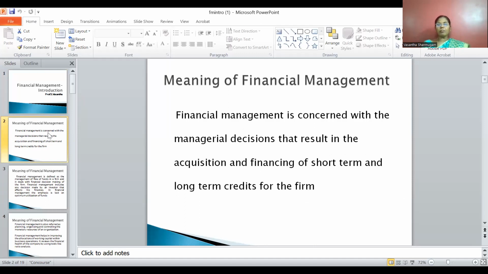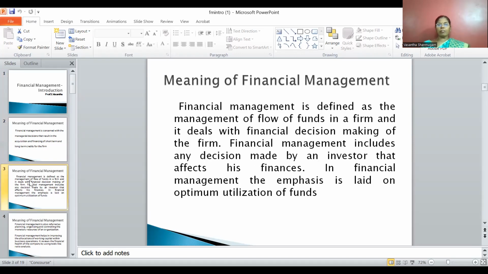Financial management is concerned with the managerial decisions that result in the acquisition and financing of short-term and long-term credits for the firm. Generally, financial management is focused on how to raise the funds and how to efficiently utilize the funds.